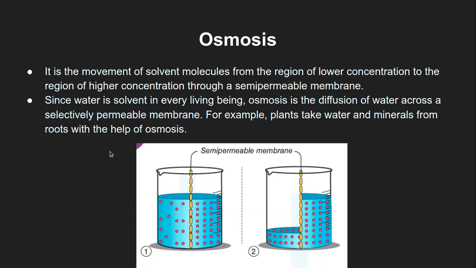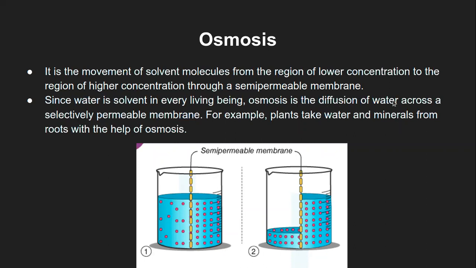Now why are we even studying osmosis? Because all human beings, plants, and living beings in general are water based systems. Water is the universal solvent for most of these compounds, which are called biomolecules. Osmosis is nothing but the diffusion of water across the selectively permeable membrane. In the case of cells, the selectively permeable membrane is the cell membrane or plasma membrane in a plant or animal cell.